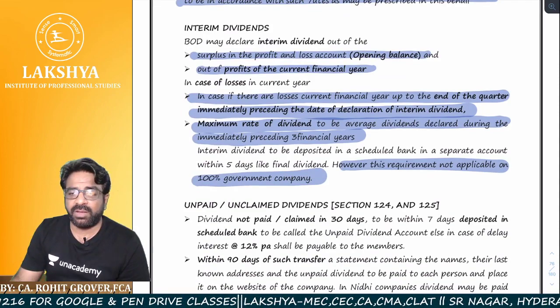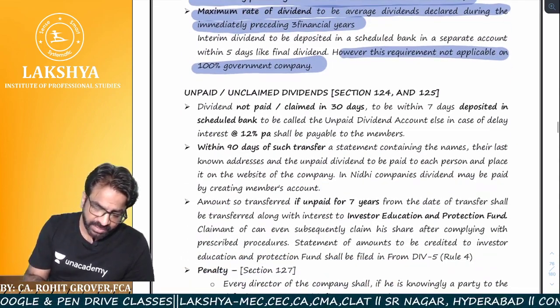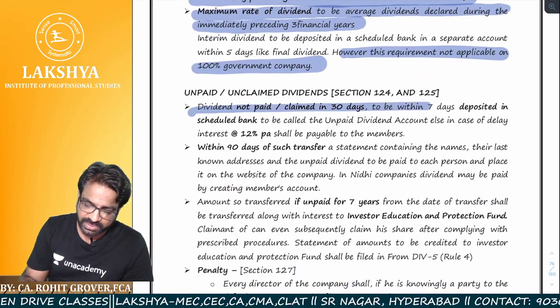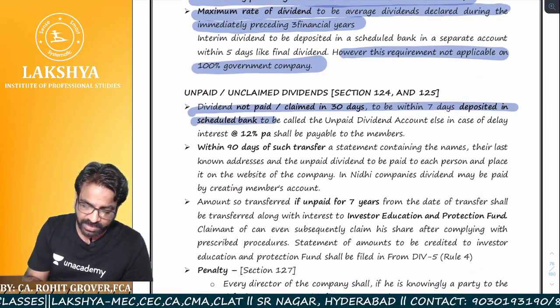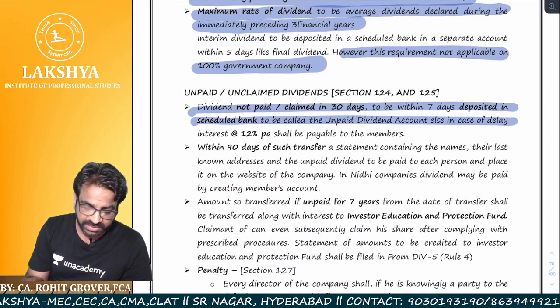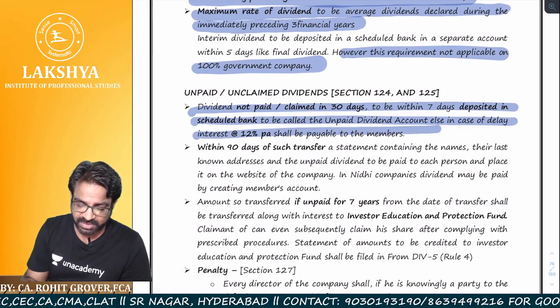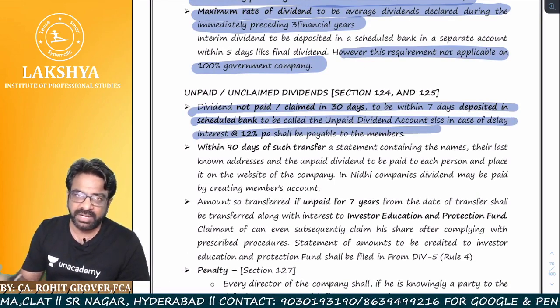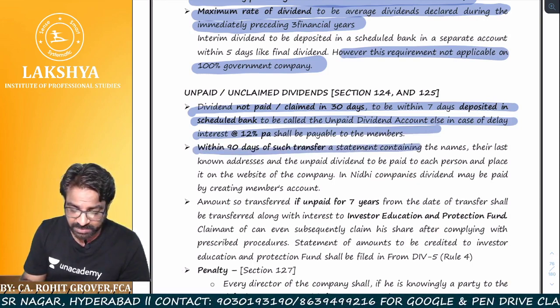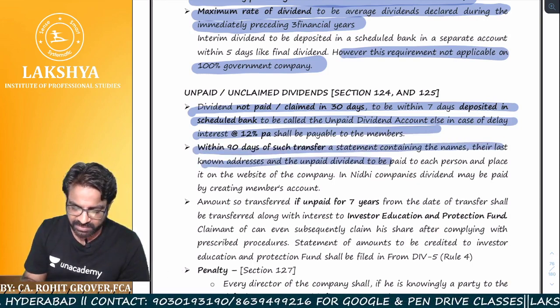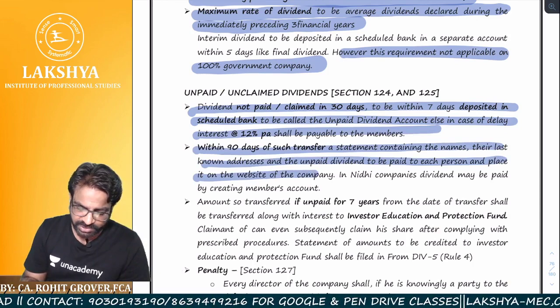Unpaid and unclaimed dividend account, section number 125. Dividend not paid or claimed within 30 days is to be deposited within 7 days in a scheduled bank, in an account called the unpaid and unclaimed dividend account. In case of delay, interest at the rate of 12% per annum shall be payable to the members. Did I tell you that or not? Within 90 days of transfer, a statement containing the names, their last known addresses, and the unpaid dividend shall be published on the website of the company.